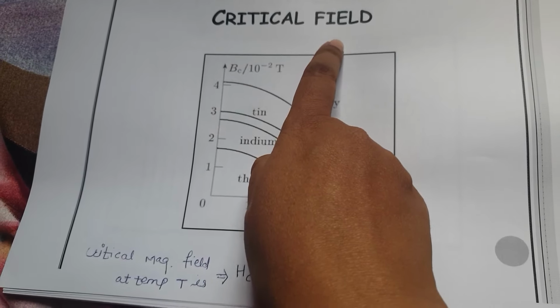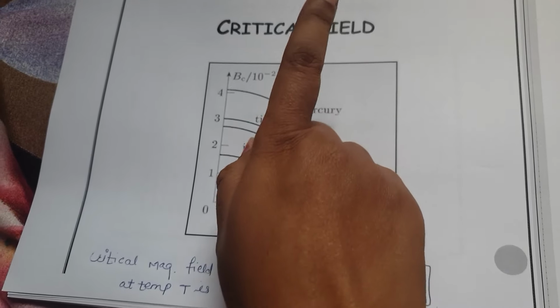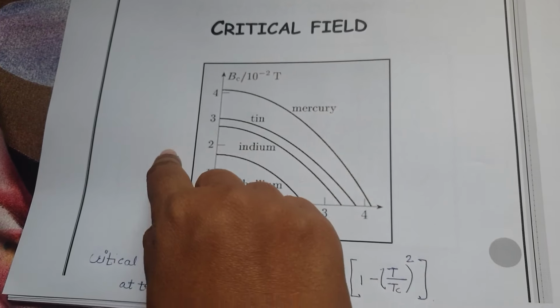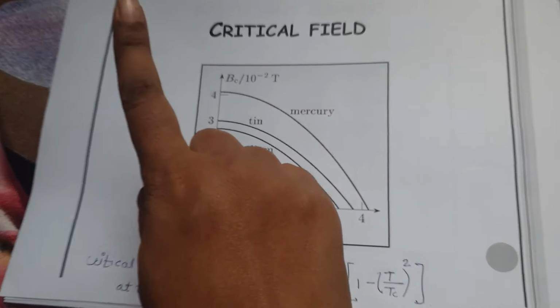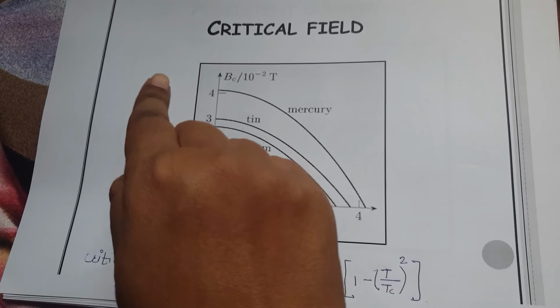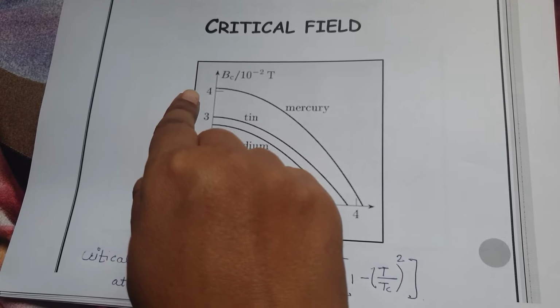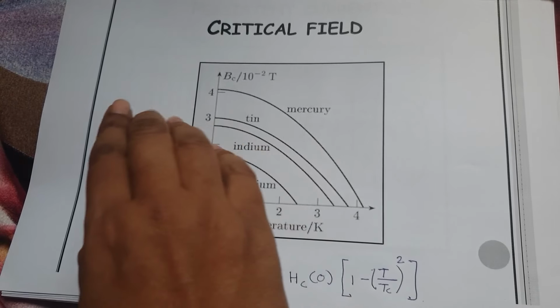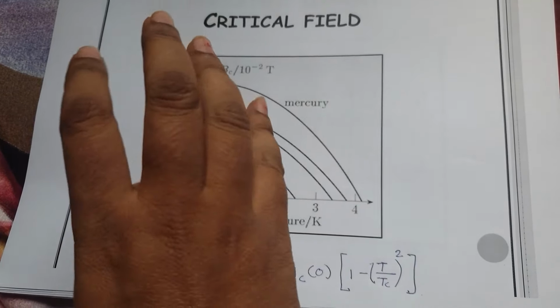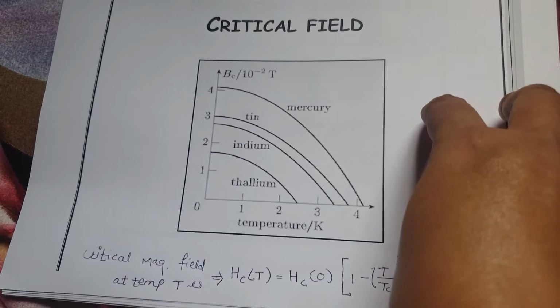Again I repeat, what is critical field? When we place a superconductor in increasing magnetic field, then at a particular magnetic field, the superconductivity of the superconductor completely vanishes and that superconductor comes to the normal state.